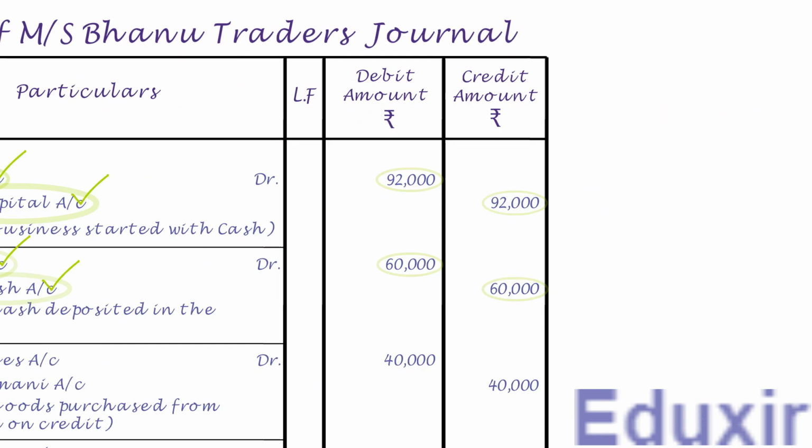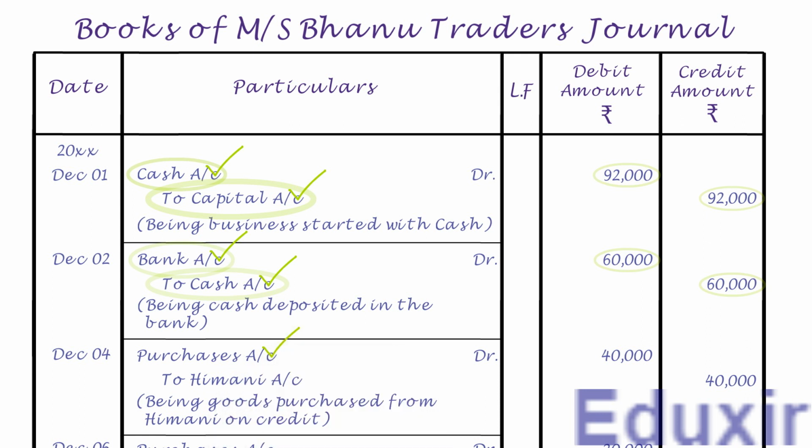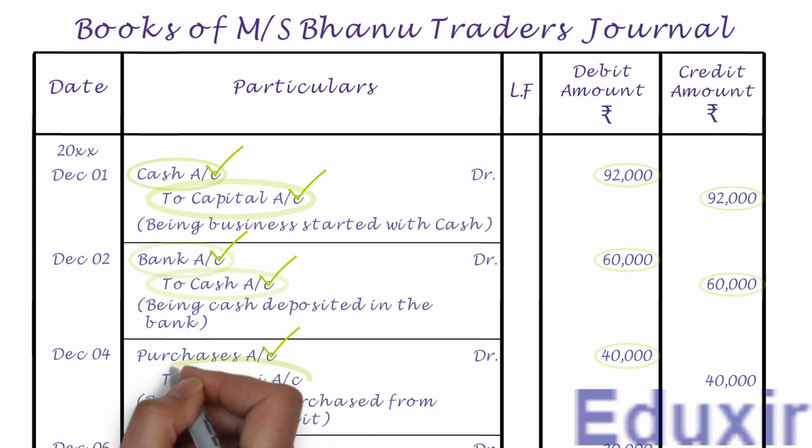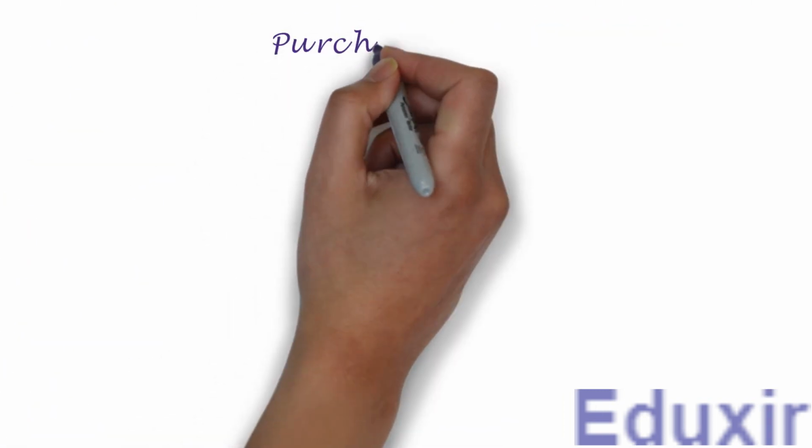As the name suggests, it needs to be posted on the debit side of purchases account and the debit amount is 40,000 rupees. Note that the details that need to be posted into the particulars column is Himani account. For posting this entry, we need to create a ledger account for purchases as it is not yet created. Let us first write the title as purchases account.